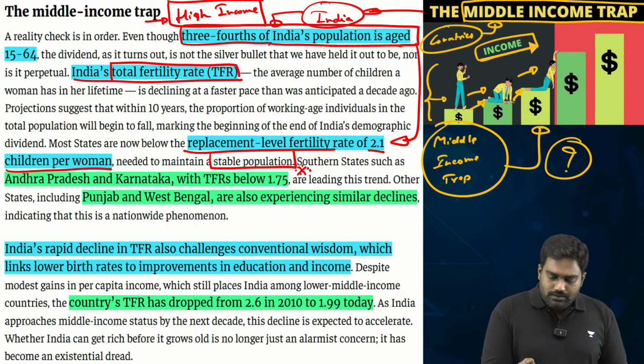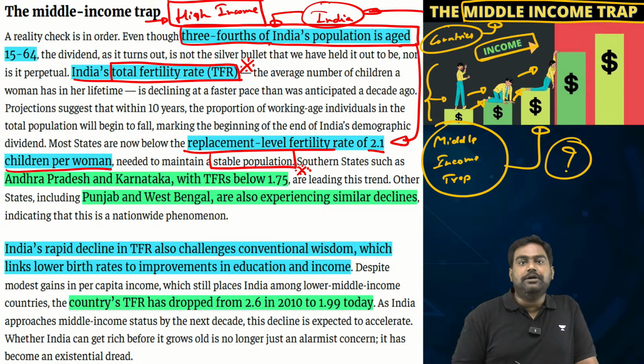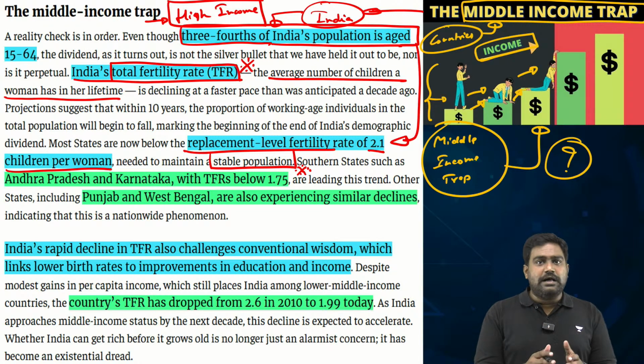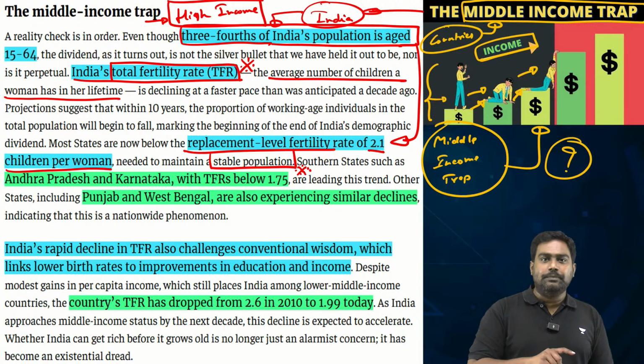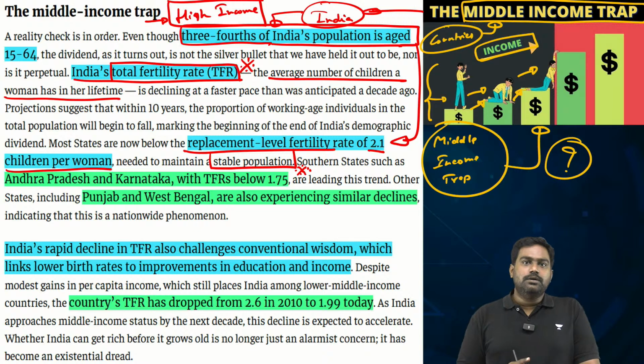Essentially, this terminology called TFR, total fertility rate, is a very key parameter. Total fertility rate is nothing but the average number of children a woman has in her entire lifetime. So if the TFR is at 2.1, it basically means that every couple is replacing themselves with 2 children of their own, which means the population remains stable.